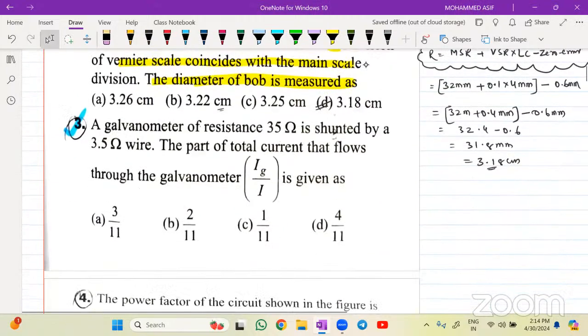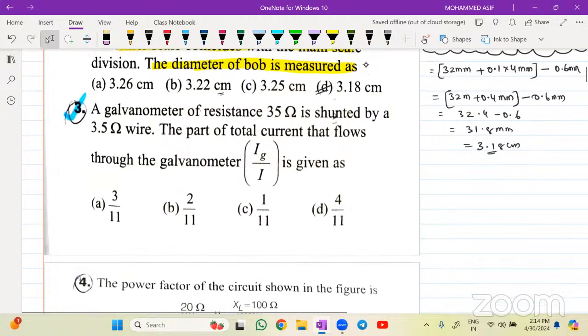Let's see the third one, beta. A galvanometer of resistance 35 ohm is shunted. Shunted means anything added in parallel to the resistance, by a 3.5 ohm, the part of the total current that flows through the galvanometer, that is Ig by I, is equal to how much for me? Good question, beta. Shunt resistance means what, beta? If we are connecting a small resistance in parallel to a galvanometer, that is known as a shunt. Okay, so the current passing through this one is Ig.